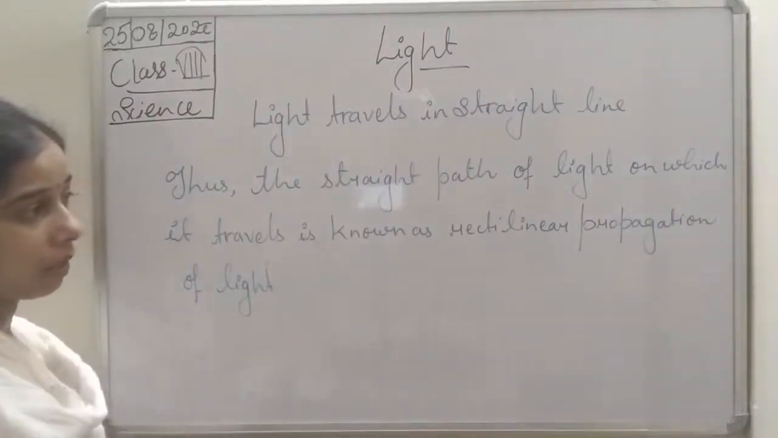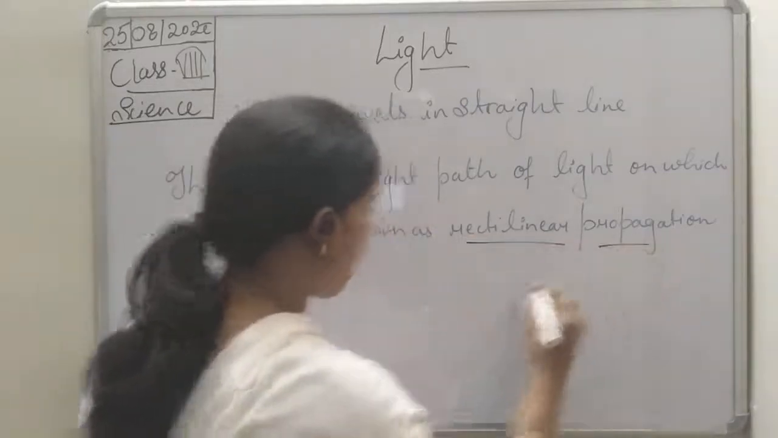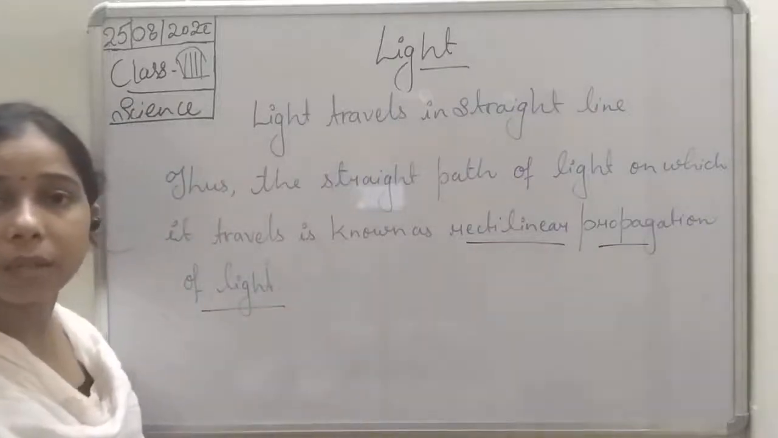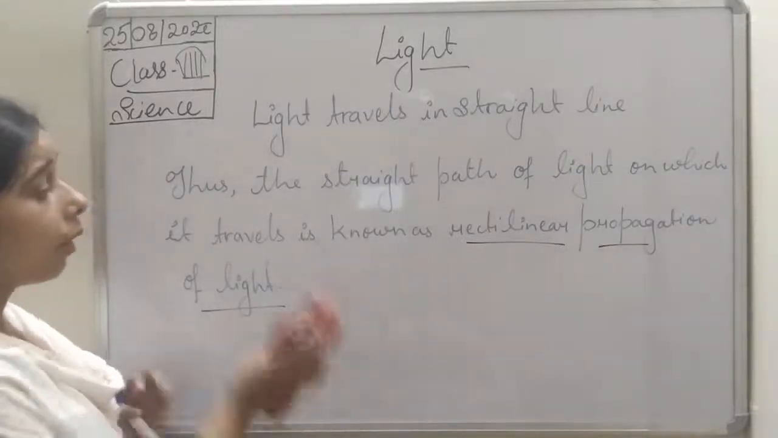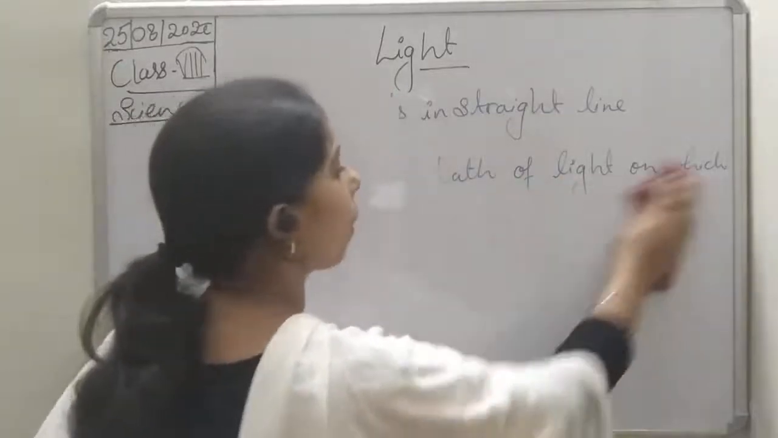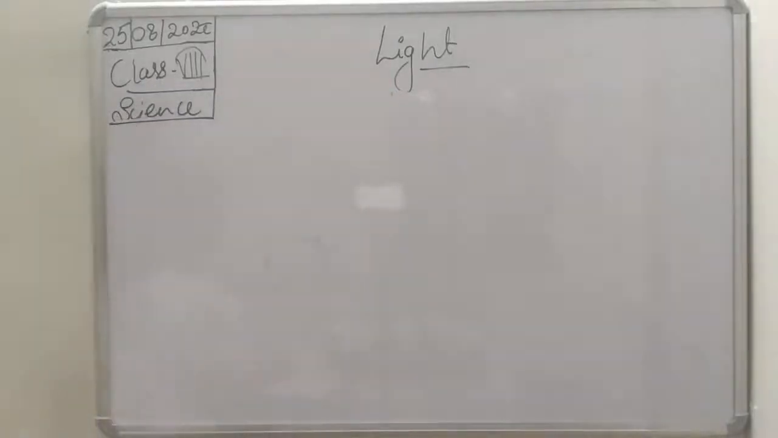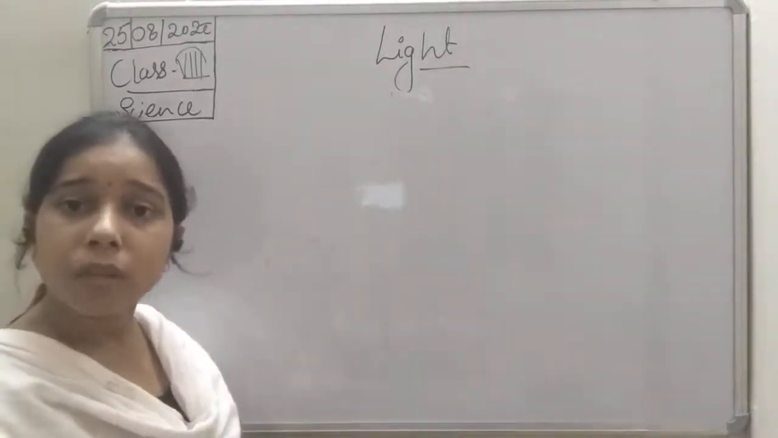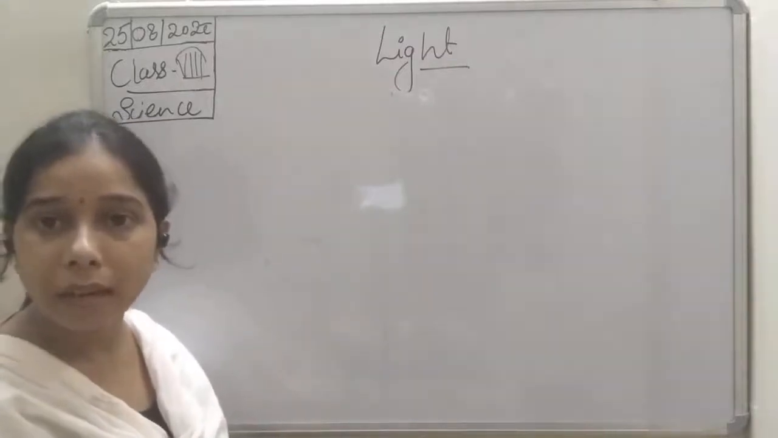Rectilinear propagation of light, student. It means if light travels in a straight path, that kind of path shown by the light, we consider in the rectilinear propagation of light. Now, if we talk about light traveling through a path along a straight line, the narrow path on which the light travels is known as a ray of light.